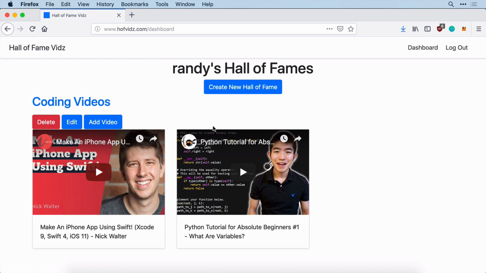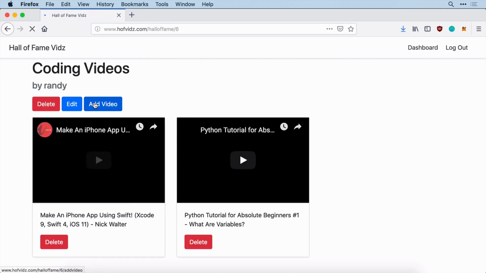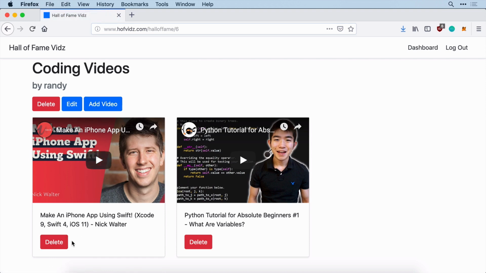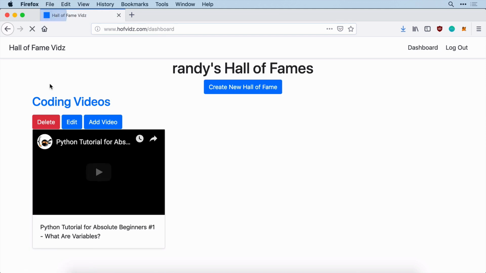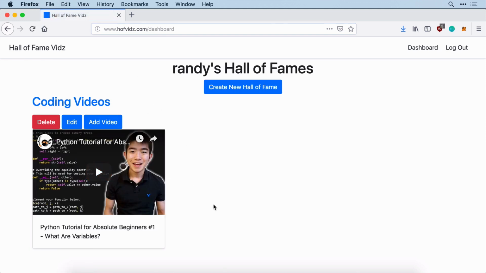Great. So with any one of these videos, let's say inside of my coding videos, I'm like, you know what? I really don't like the Swift video. I can hit delete there. It's like, hey, are you sure you want to delete this? And boom, all of a sudden it's gone. Really, that's the full functionality of the site.